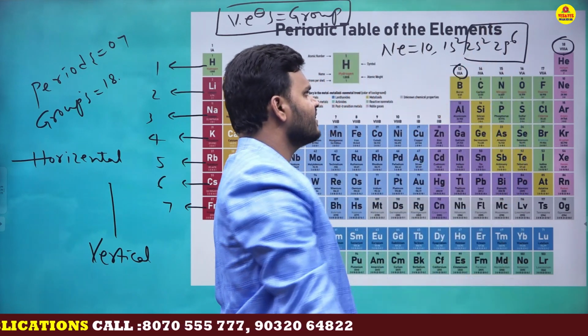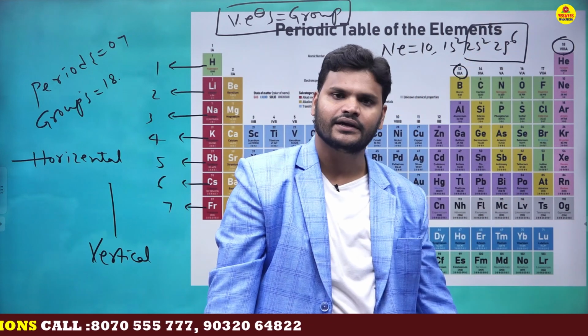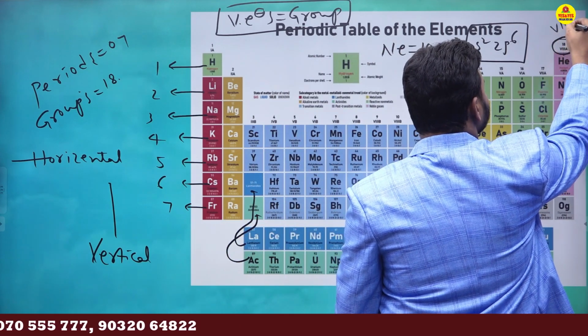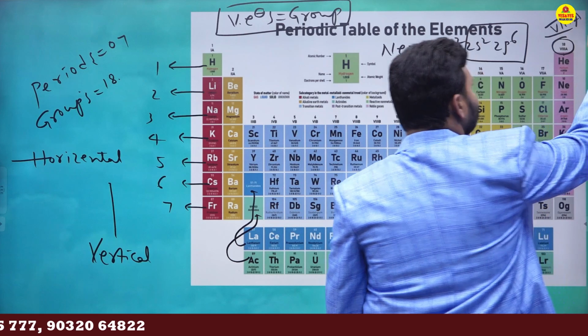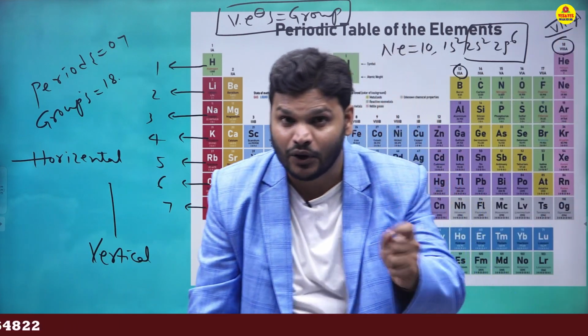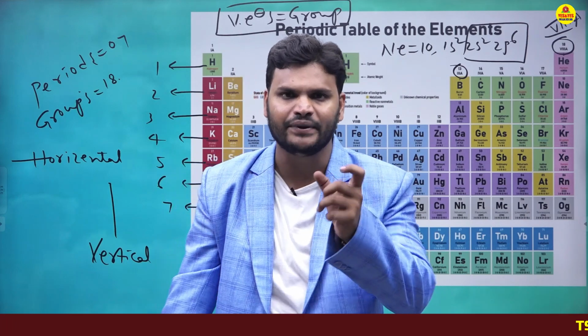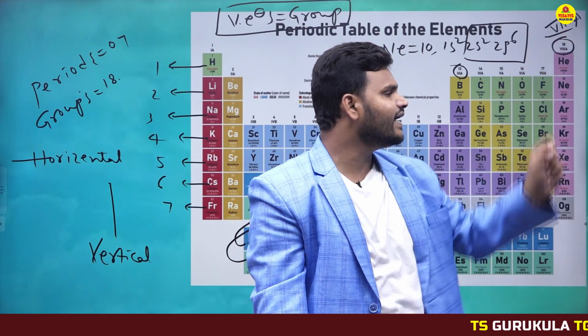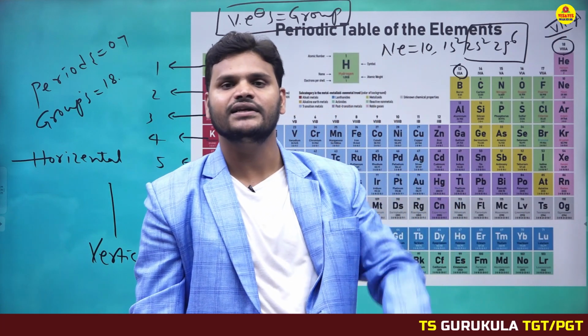Total how many valency electrons, dear students? 2 plus 6, 8. So that's the reason this is represented as the 8th A group. Generally S block and P block are represented by the A series, and D block and F block are represented by the B series. Don't get confused. So here 8th A indicates 8 valency electrons.